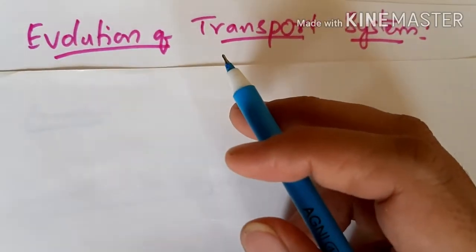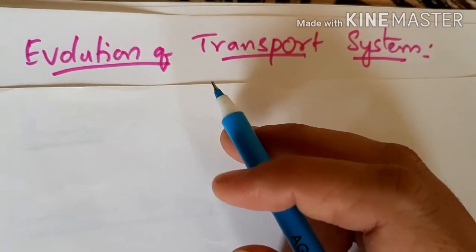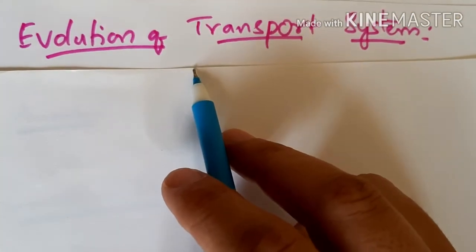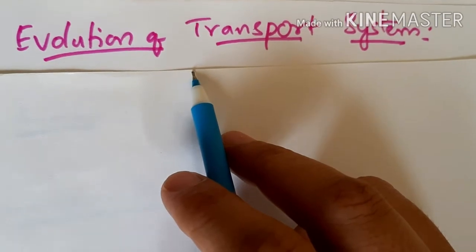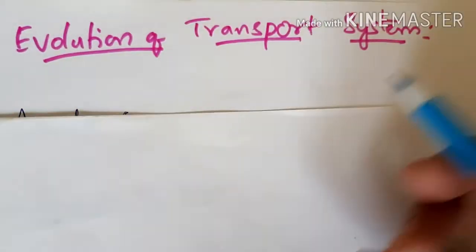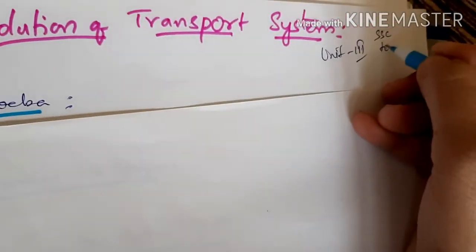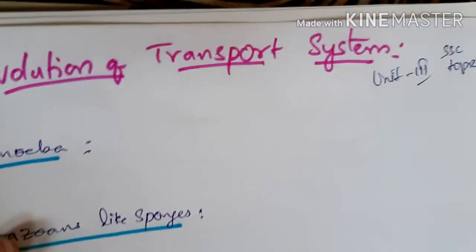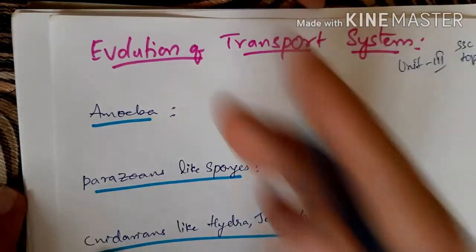Hello everyone. In the last class we discussed the lymphatic system. Now we will discuss the evolution of transport system in different organisms, how this transport system has evolved in detail. It is also from Unit 3, Transportation lesson, and it is an SSC topic. Unit 3, a 10th SSC topic. So let us start the evolution of transport system. We will see how this transport system has evolved in different organisms.